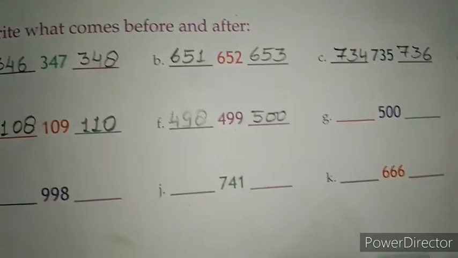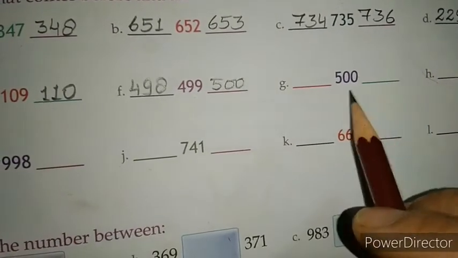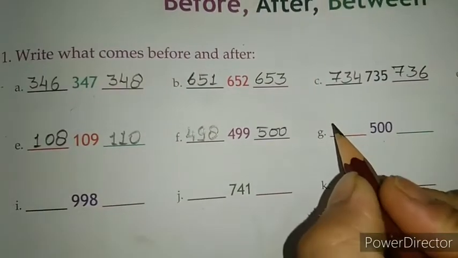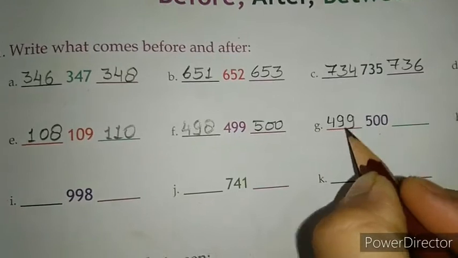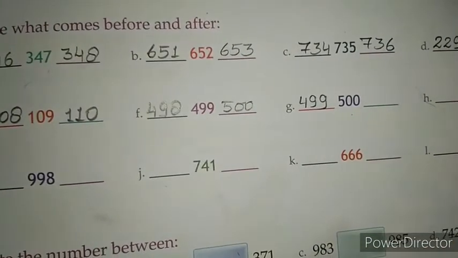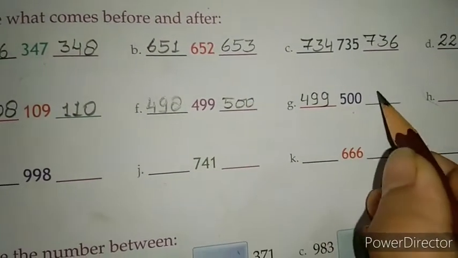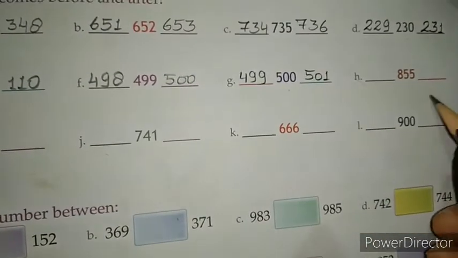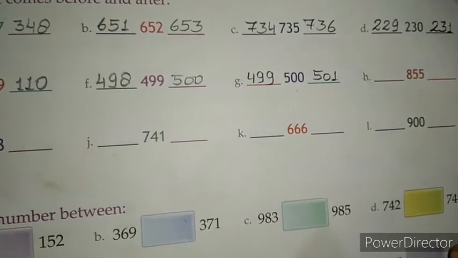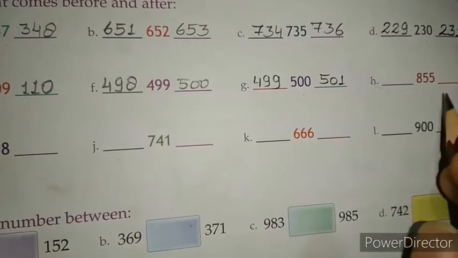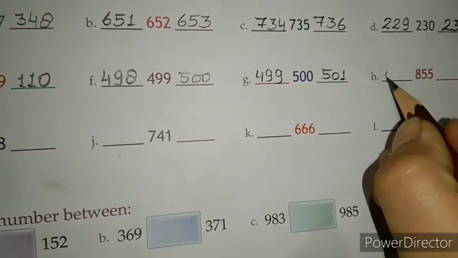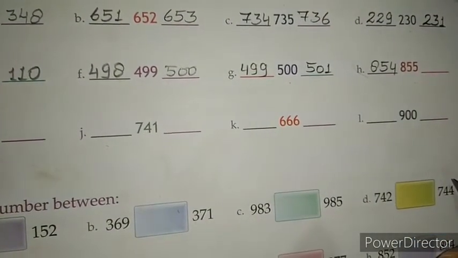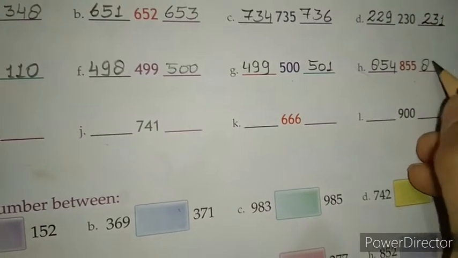Understood all of you? Next one, 500. Which number comes before 500? 499. And which number comes after 500? 501. Next one, 855. Then students, tell me which number comes before 855? 854. And which number comes after 855? 856.